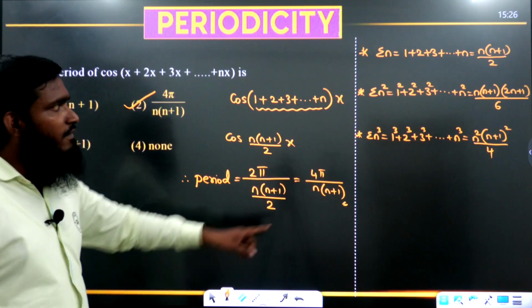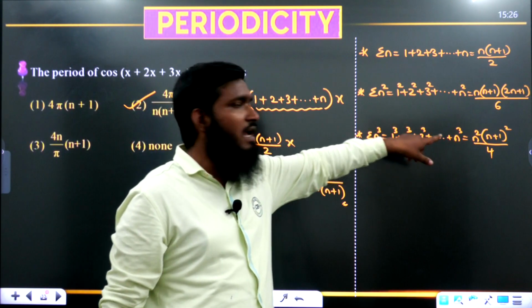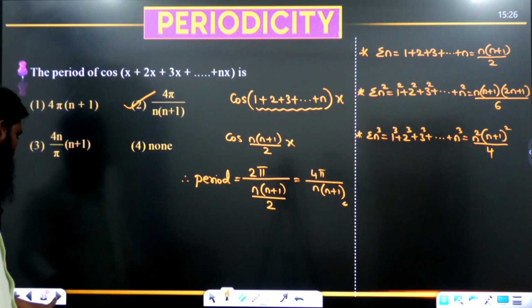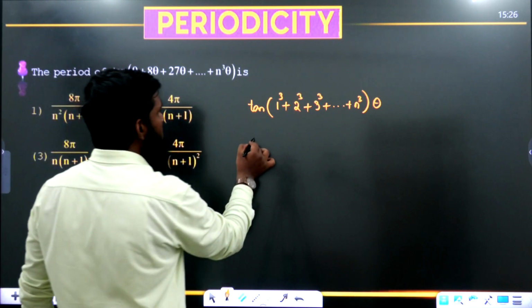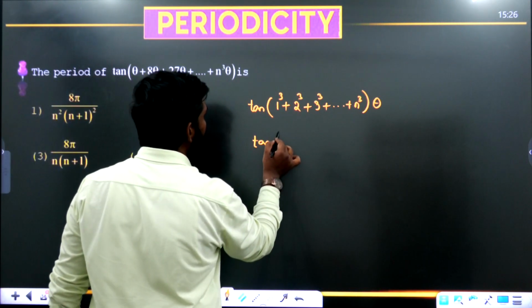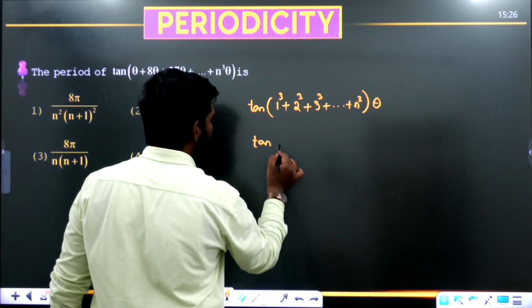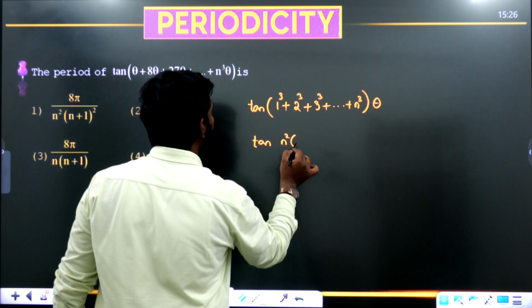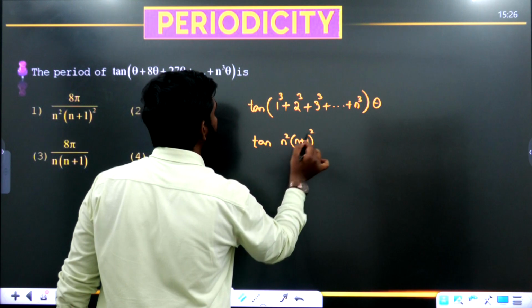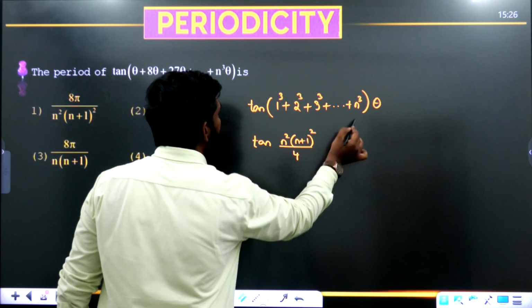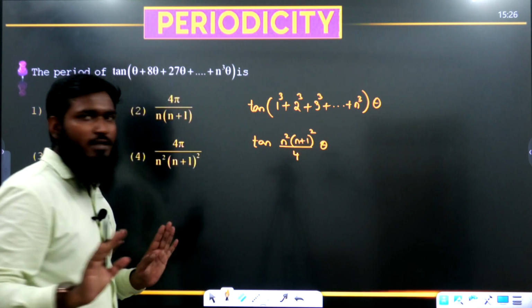Now just now we have written the formula for cube also. What is the formula we are having? n square into n plus 1 whole square by 4. Now let us write this part. So tan we have written as it is over here. Now we are writing this one as n square into n plus 1 whole square divided by 4, and we are having this part as theta. Okay, like this we have taken.